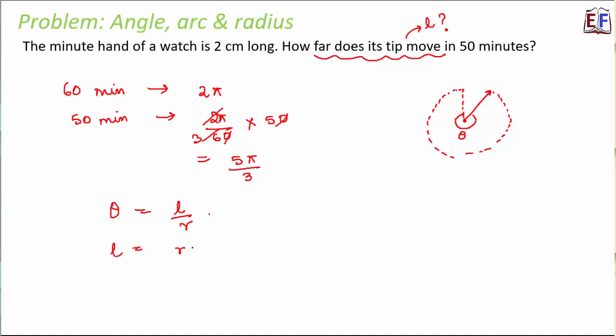So L is equal to R into theta. What is R? R is radius, which is nothing but the length of the minute hand, which is given as 2 centimeters, into theta. And how much is theta? Theta is equal to 5 pi by 3, because here it clearly shows that in 50 minutes it will cover 5 pi by 3 angle. So that means theta is 5 pi by 3. So this becomes equal to 10 pi by 3 centimeter. Great. So I hope that we are all good so far.